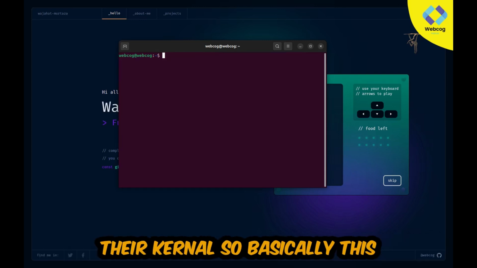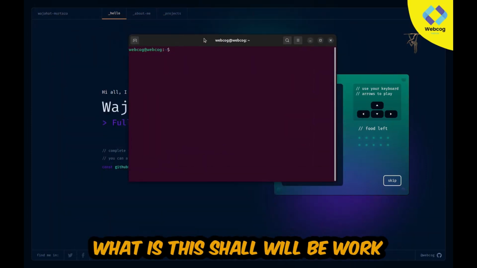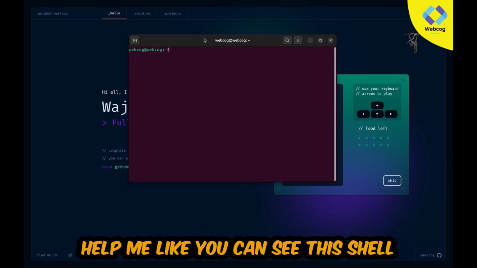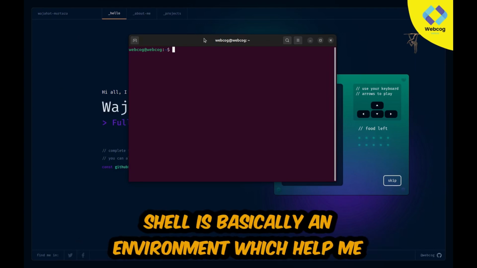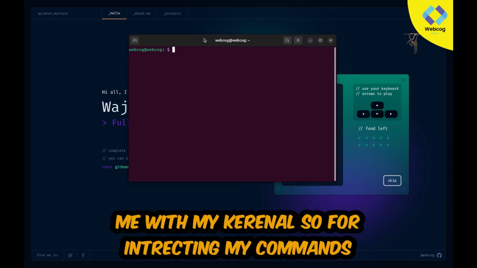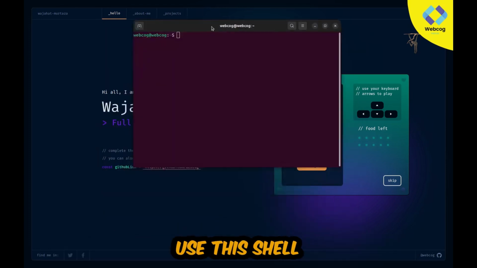So basically this is my shell. You can see I am opening this. This is my shell. And how will this shell work? It helps me, like you can see this shell is basically an environment which helps me to execute my commands and interact with my kernel. So for executing my commands and interacting with the kernel, I need to use this shell.